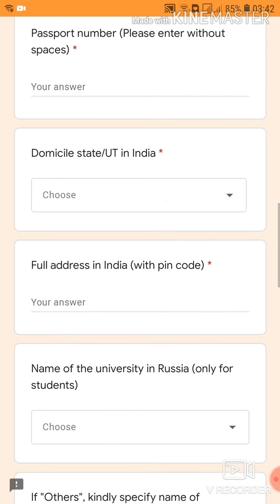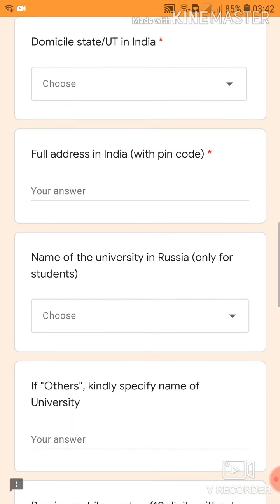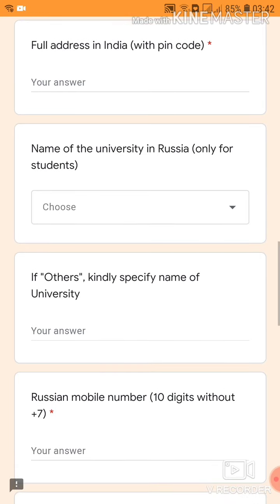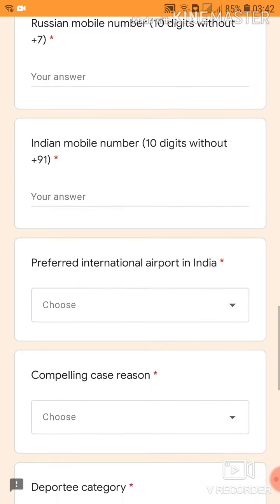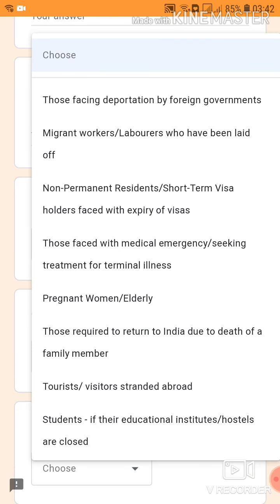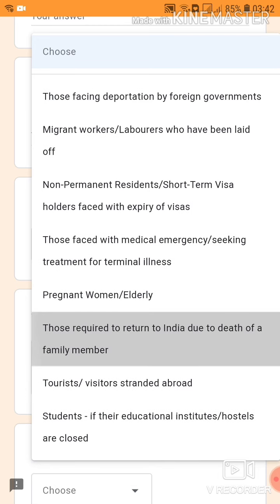domestic state, in which state or union territory you are living, your full address in India with pin code, name of the university in Russia, telephone number, your Indian telephone number, and we have to write the reason why you are going to India. Means those who are facing deportation by a foreign government, migrant, resident, those faced with a medical emergency, like that.